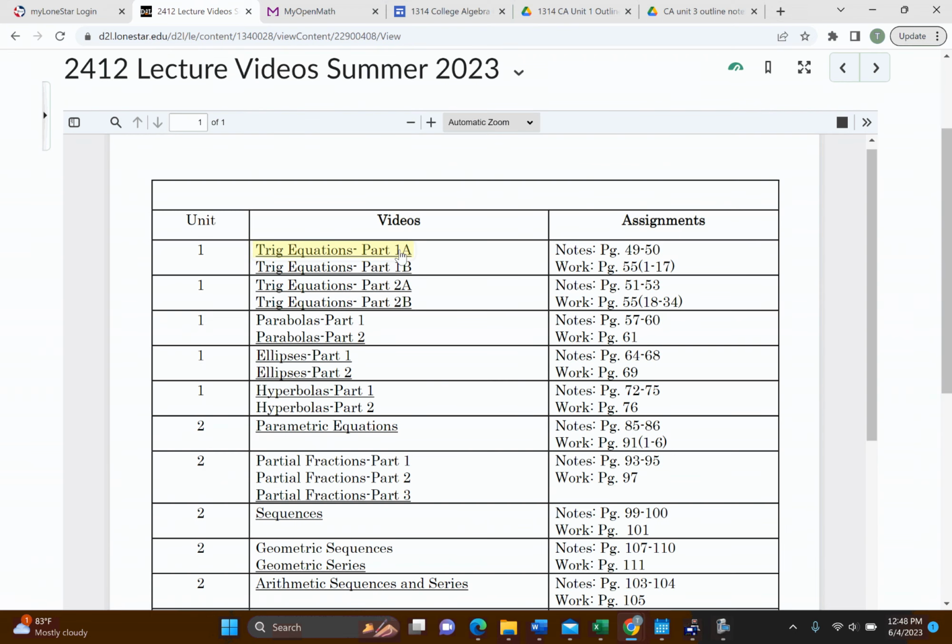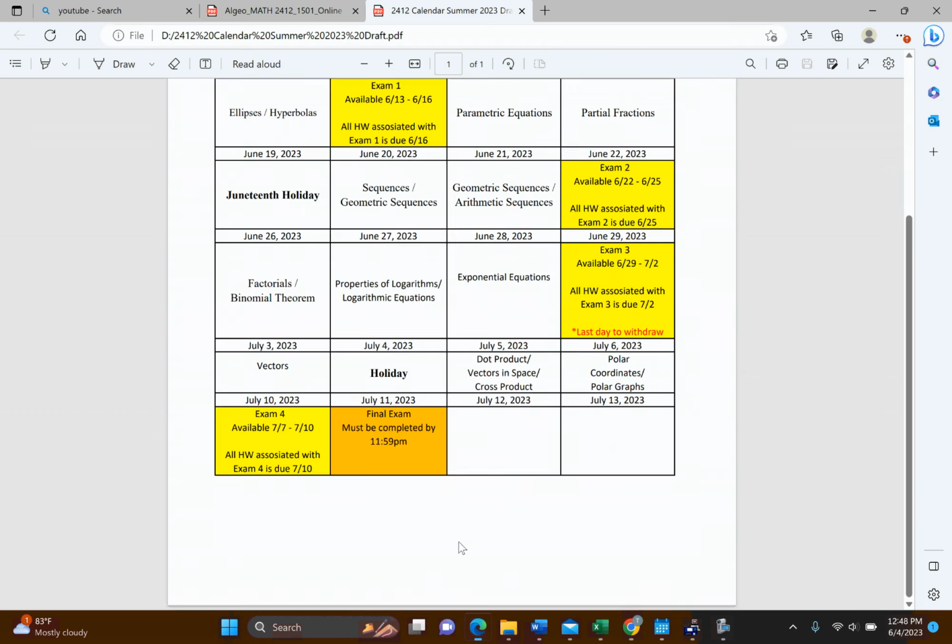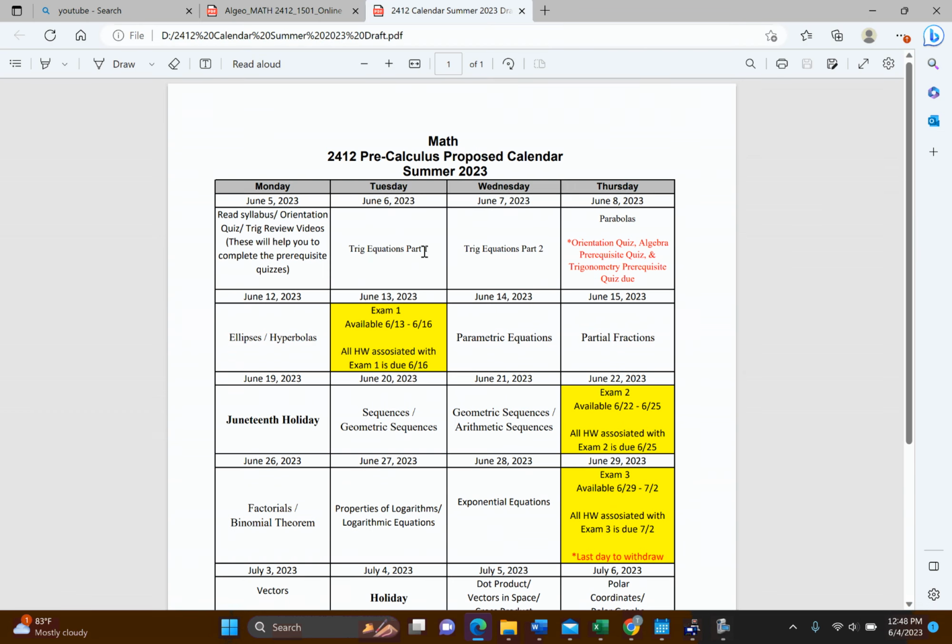And so here, these have hyperlinks to them. You just have to click on it and it will open it for you. So this is trig equations part 1. Now be careful, that's not the review part. So see up here, trig equations part 1, trig equations part 2, and so on. There is a trig review, and there's actually an algebra review also that will need to be completed.